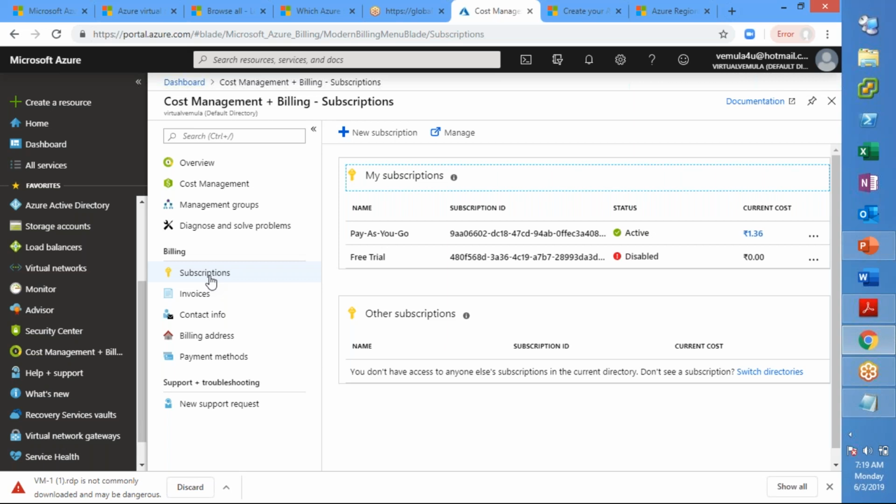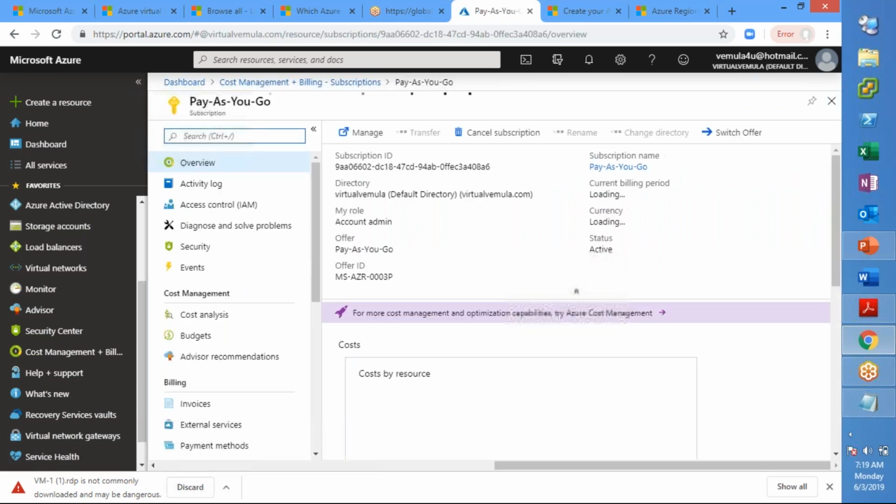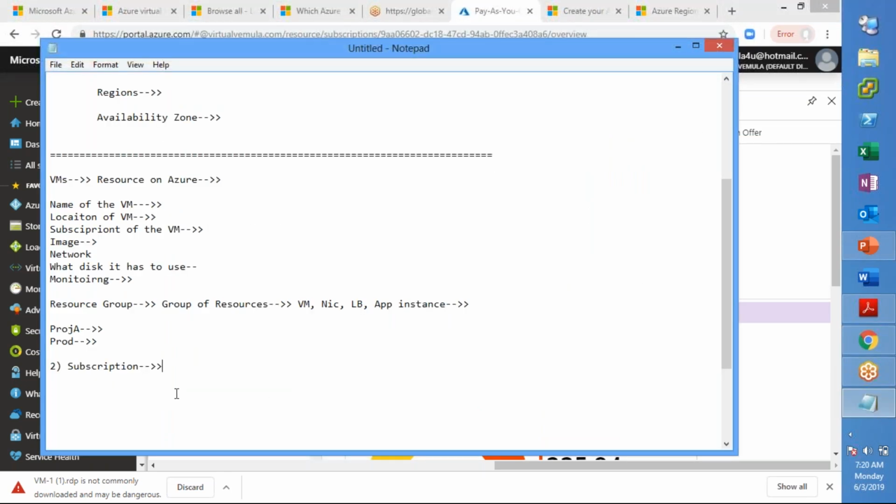Now there are multiple types of subscriptions. The one you are seeing here is pay as you go, but if you want, you can change the subscription as well. That we will be discussing tomorrow when we discuss subscriptions and other stuff. Every subscription will have a subscription ID which is unique. So when you are writing some code to provision your infrastructure, you will be using the subscription ID rather than the subscription name, right? So a subscription is another important and mandatory thing for any resource before you provision, and this is used for billing.